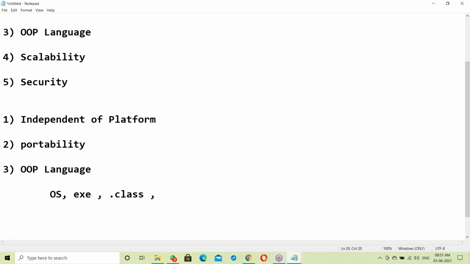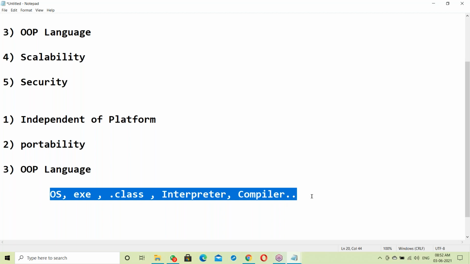Next, about the interpreter and the compiler: what are they, and how do the Java compiler and Java interpreter work? You must have this knowledge first.